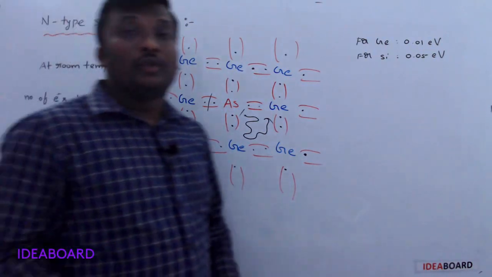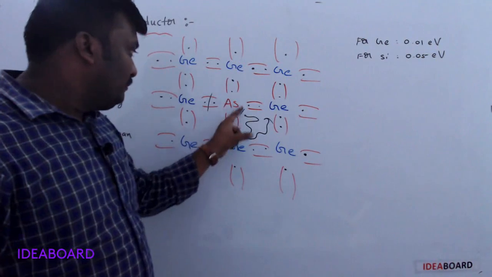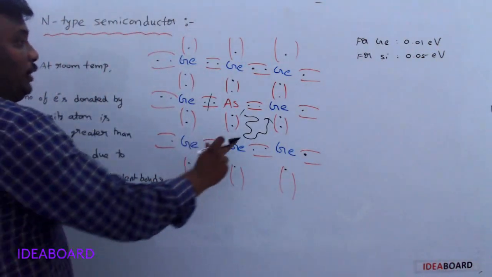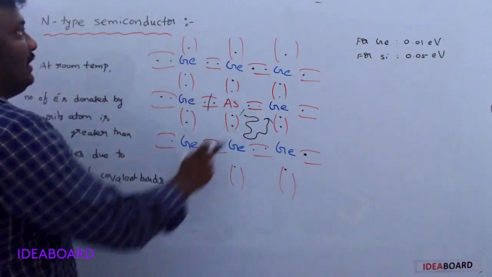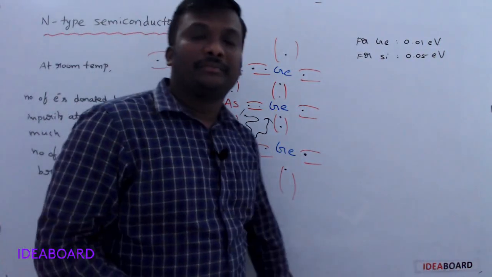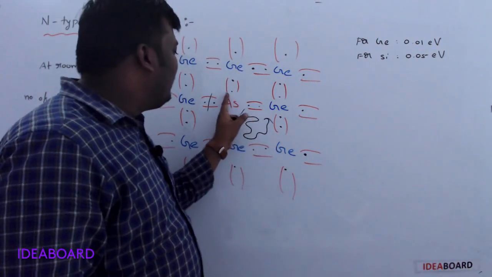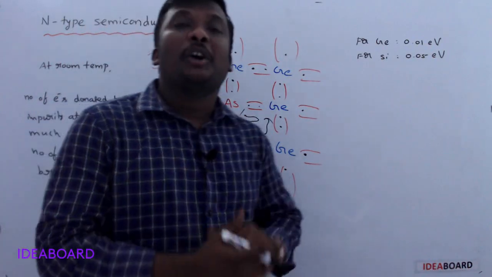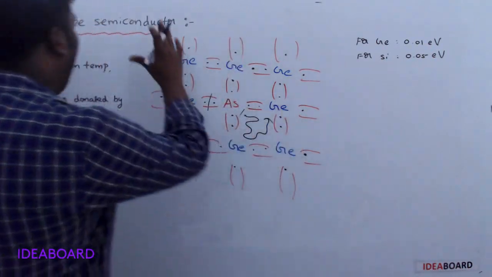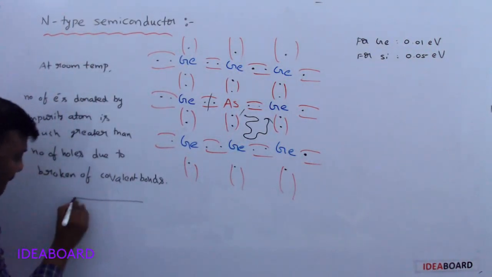Understand? So the larger number of free electrons is mainly due to the impurity atoms. Now, on donating this electron, the impurity atom becomes positively charged. It donates one electron, that's why this impurity atom is positively charged. That's why the n-type semiconductor is represented like this.